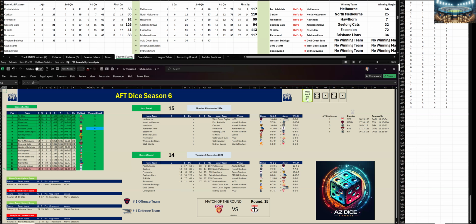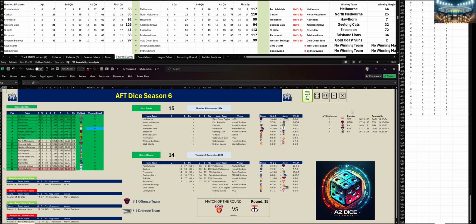Let's go to the third quarter. Third quarter, Gold Coast, they've kicked 6 goals 5 to Western Bulldogs 1 goal 3. And at three-quarter time, Gold Coast are up by 21 points. Let's go to the last quarter.